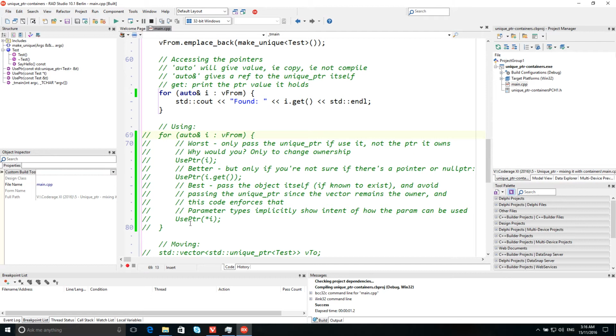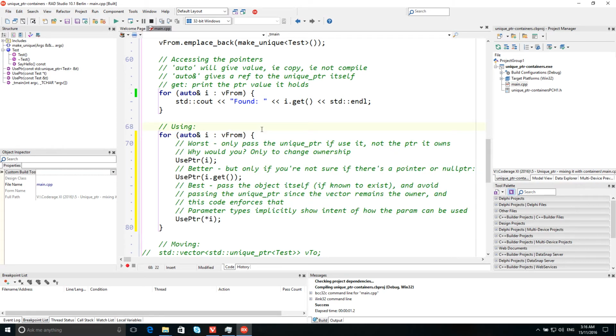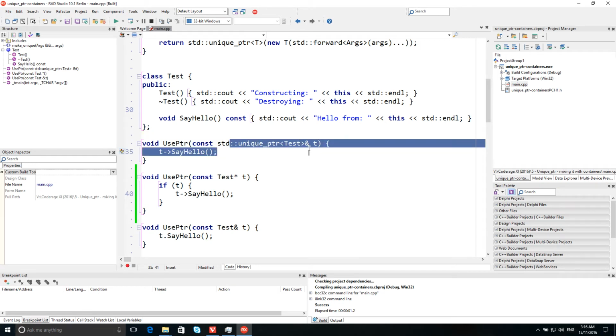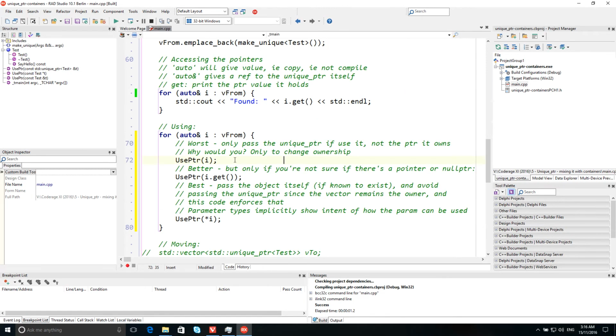Quick digression here on using smart pointers. There's a common question as well when you have a smart pointer of some sort in a container. How should you use it when you're passing an element of that container to a method? Should you pass a reference to the smart pointer itself? Should you pass the pointer that's being held? Or should you pass a reference? So the worst, or rather the least likely to be correct, is to pass the unique pointer itself.